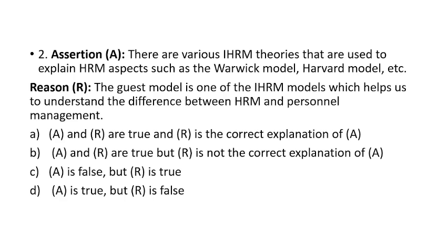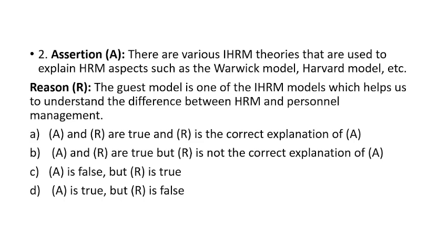So first, there are various IHRM theories that are used to explain the HRM aspects such as the Ulrich model, Harvard model, etc. So this is correct. There are different models. Now the second statement: the Guest model is one of the IHRM models, which helps us understand the difference between HRM and personnel management.